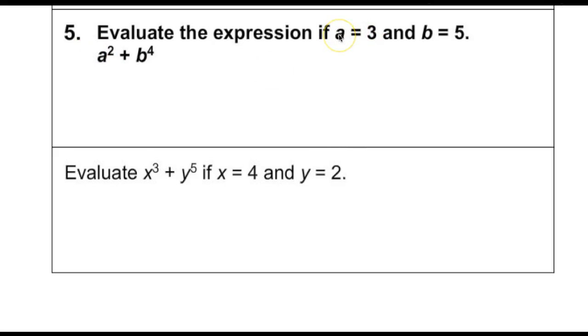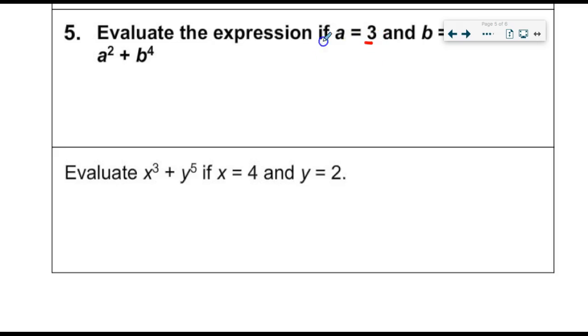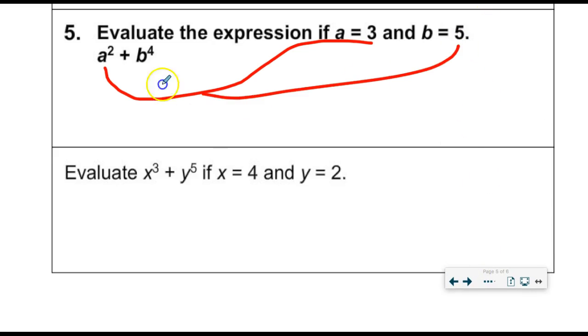And it says evaluate, so in other words, calculate the expression if a equals 3 and b equals 5. So all I'm going to do is simply substitute 3 in for a, move this out of the way, and 5 in for b. I'll show you what that looks like.